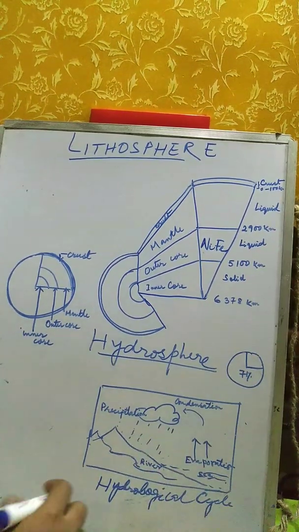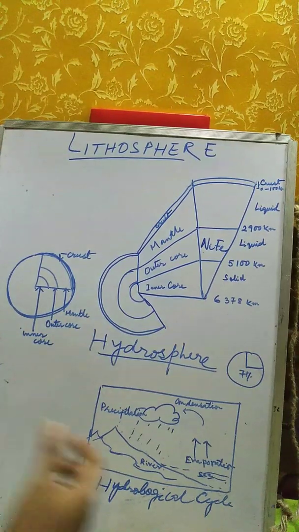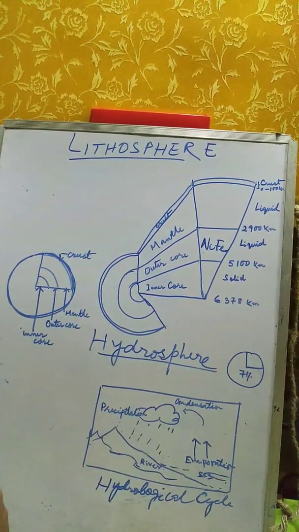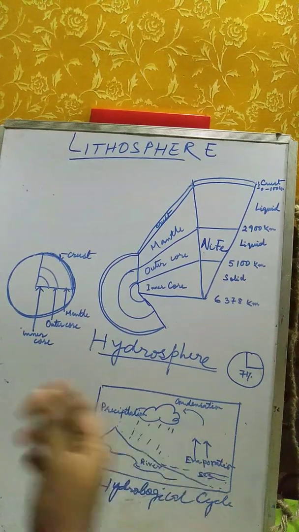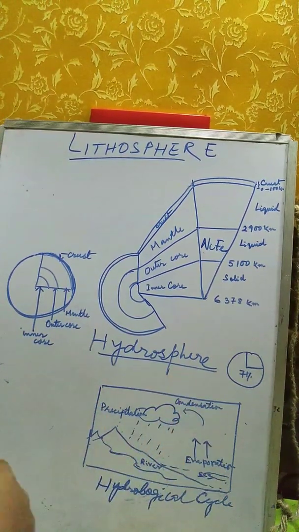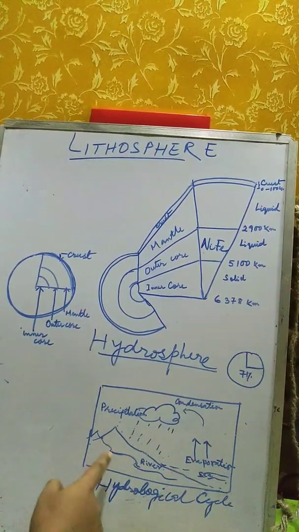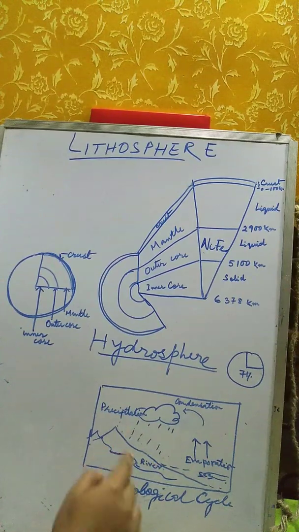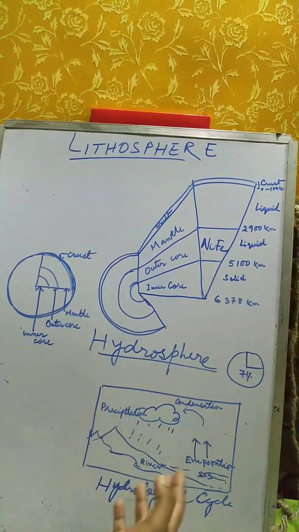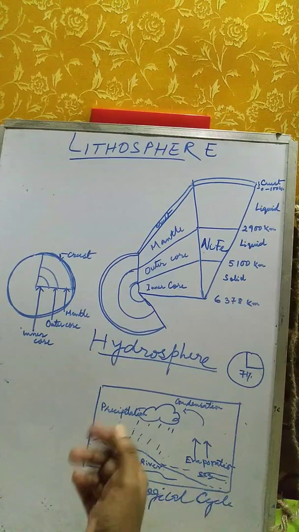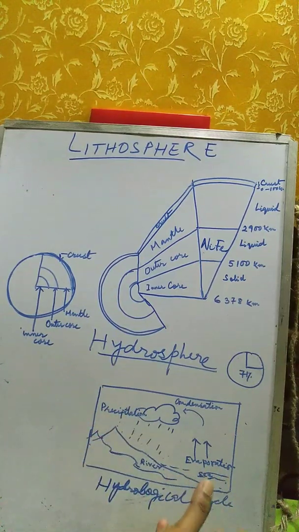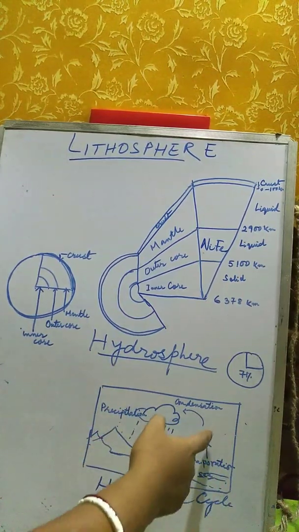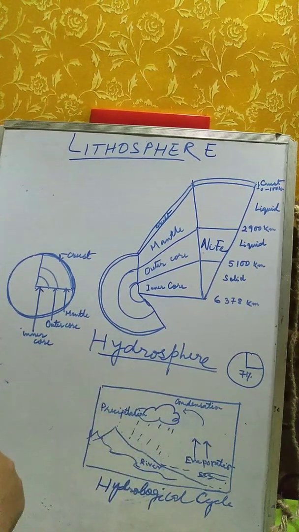What is the hydrological cycle? See, during daytime, due to the heat of the sun, the water from the sea and all the water bodies like rivers, underground water, lakes or ponds, everything gets evaporated, and after evaporation, what happens?